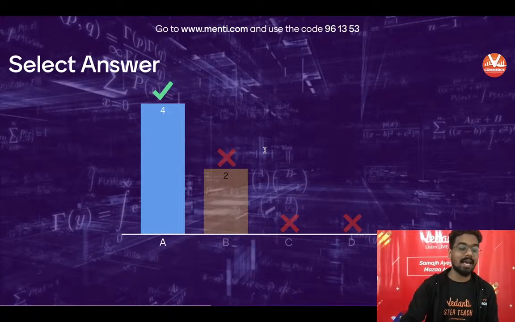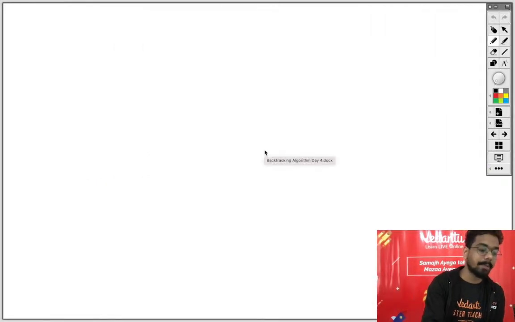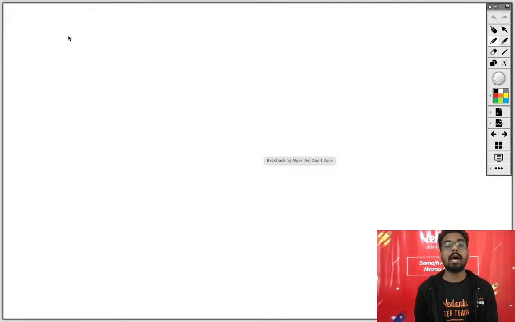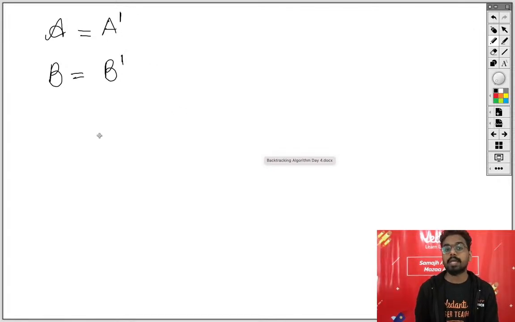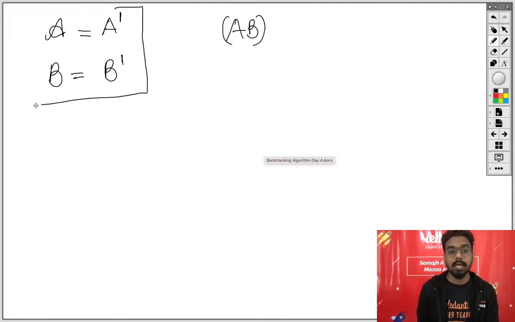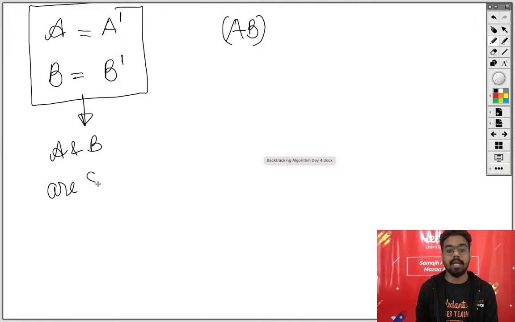चलिए देखते हैं कैसे करना है इस क्वेश्चन को बेटा. बहुत सिंपल सा क्वेश्चन है. देखो क्या दिया हुआ है आपको. आप लोगों को दिया हुआ है A is a symmetric. Always remember, if A is a symmetric, then A equal to A transpose, or you can write down transpose as A dash. If B is a symmetric matrix, then B equals to B transpose. और एक और बात आपको ध्यान रखनी है, that AB equals transpose of AB. This is the condition when A and B are symmetric matrix.